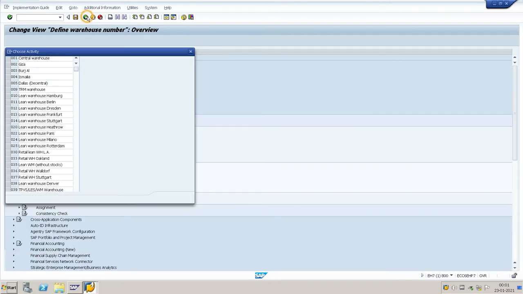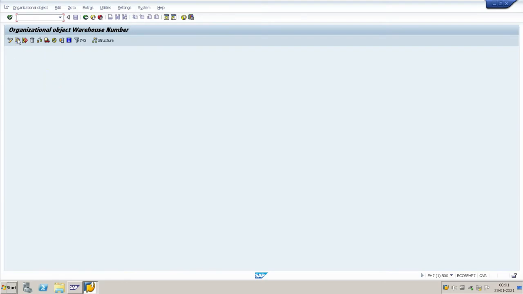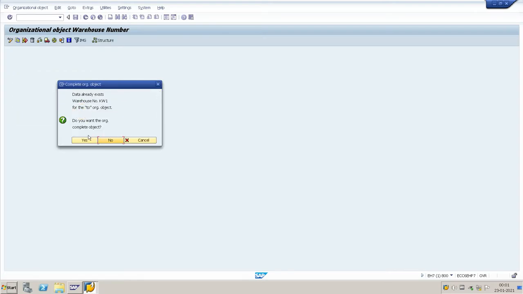Now we want to copy the standard warehouse number details which are already available in the system. So you go to copy, delete, check warehouse number. Here you have the copy option. You click copy. Standard warehouse number is 001, to warehouse number, our new warehouse number is KW1.